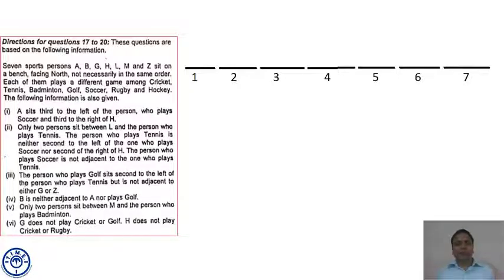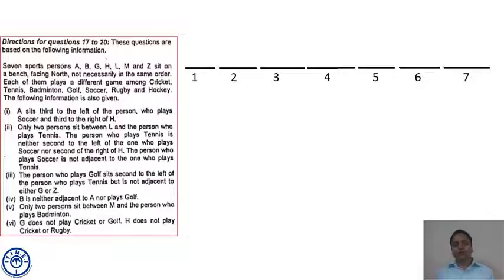Reading point number 1. A sits third to the left of the person, comma, who plays soccer. Now this comma who is for the person who plays soccer. That means anybody who is playing soccer, its third left position is occupied by A. And the statement continues, and third to the right of H. He is talking about A only.